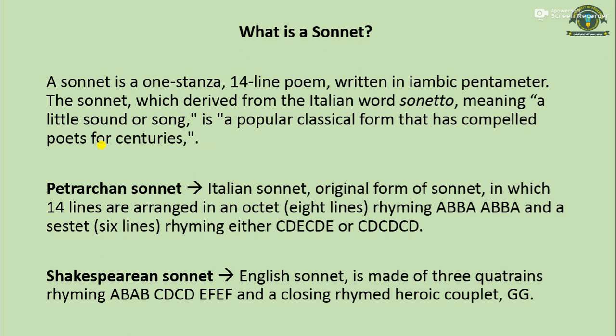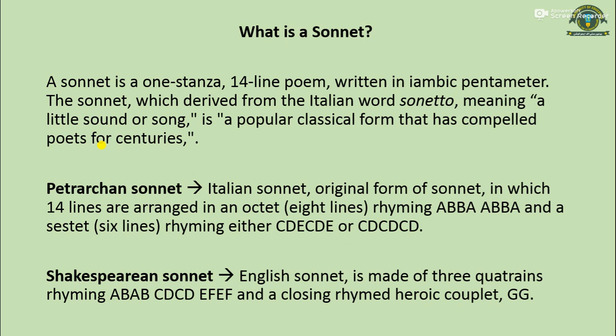The Shakespearean sonnet is made of 3 quatrains. As I told you in the characteristics of the sonnet, it can be broken down into groups of 4 lines, and each group is called a quatrain. A quatrain is basically a group of 4 lines.